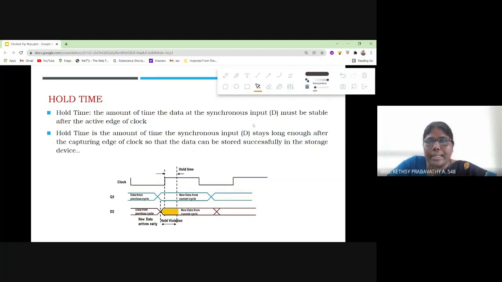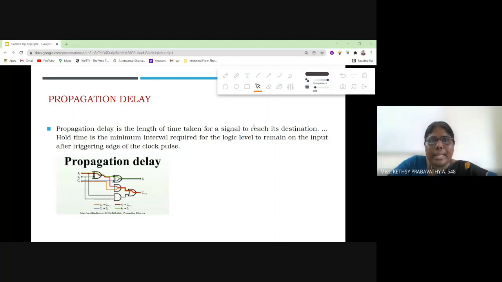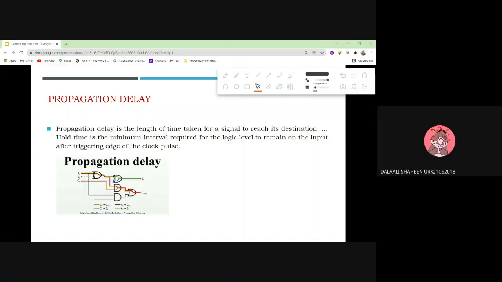So everyone is clear? And the last one, propagation delay. Did you learn this term before? Where did we learn it? Carry look ahead generator. Very good.